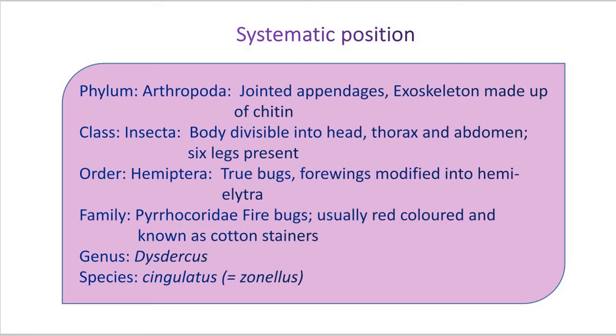The family Pyrrhocoridae, or what we call firebugs. Why? Because they are usually red in body color, and along with that they are cotton stainers. They excrete their deposits on the open bolls of cotton and stain the cotton, so they are the cotton stainers. Genus Dysdercus and species cingulatus, which we also call zonatus.